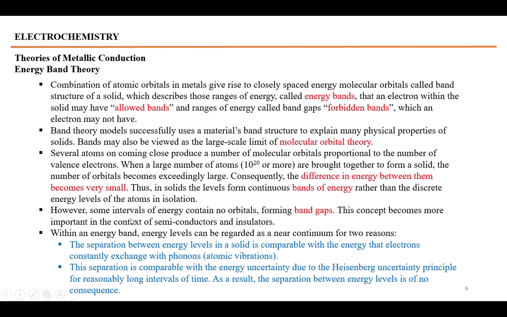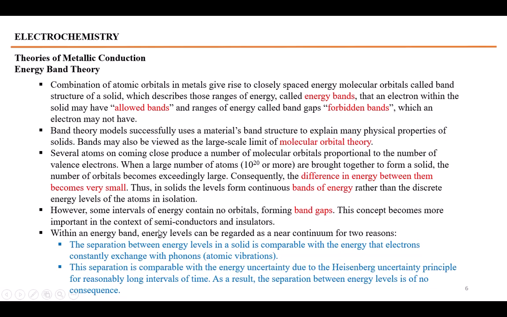This concept becomes more important in the context of the semiconductor. He says that these closely spaced atomic orbitals, when they form the molecular orbitals, do not have discrete energy levels, but they have continuous energies and make a continuous band. He says that there are some intervals where the electrons are not there, for which energy the electrons are not there. Electrons cannot go in those intervals. Those are called forbidden bands, and these appear in the case of semiconductors and insulators.